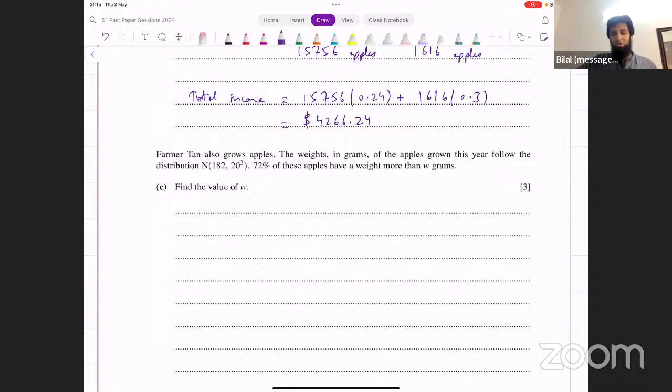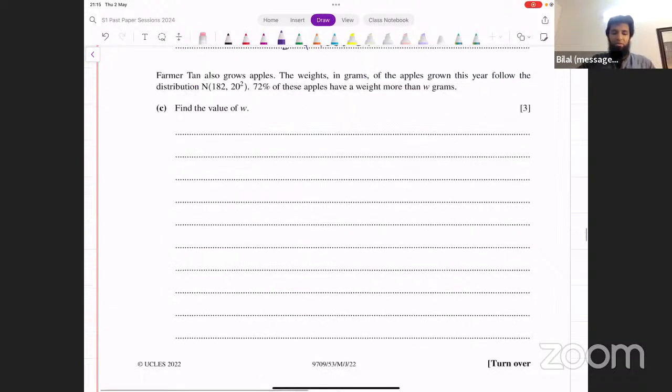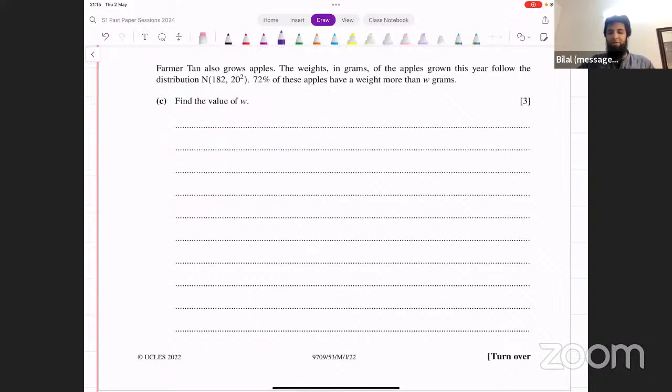Farmer Tan also grows apples. The weights in grams of the apples grown this year follow this distribution. 72% of these apples have a weight more than W grams. Find the value of W. Now, this is simple inverse normal distribution.